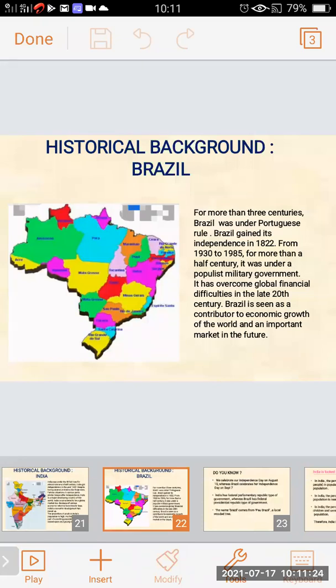So from this, we have learned about the historical background of Brazil. For more than 3 centuries, it was under Portuguese rule. It got independence in 1822. From 1930 to 1985, more than half a century, it was under a populist military government. It has also faced various financial difficulties in the late 20th century. Brazil is seen as a contributor to the economic growth of the world, and it's also going to be an important market in future.